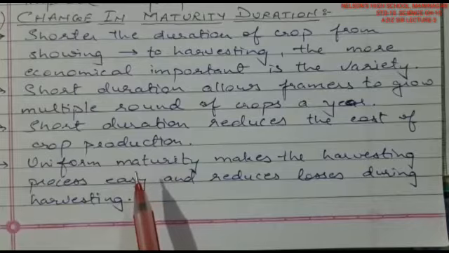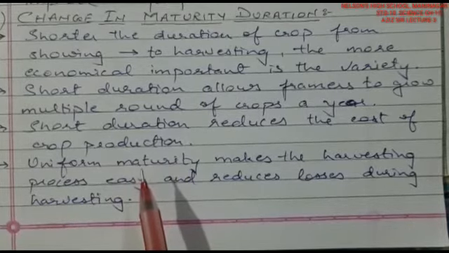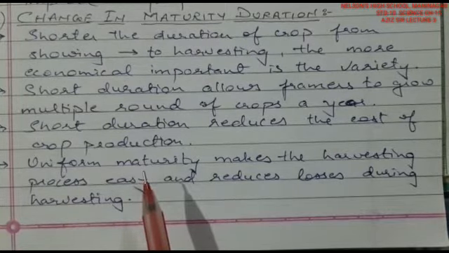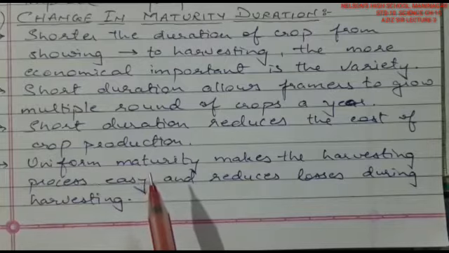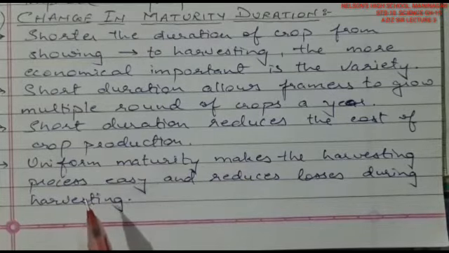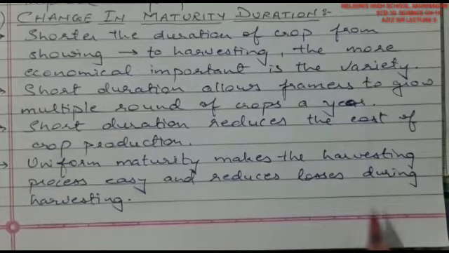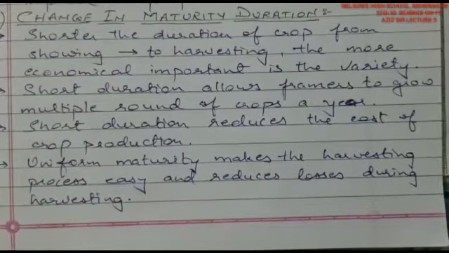And taking care is reduced, and many different things like putting pesticides, insecticides, and many different kinds of things need not be given many more times, which reduces the cost of production. And uniform maturity makes the harvesting process easy and reduces the losses during the harvesting, which is very, very important.